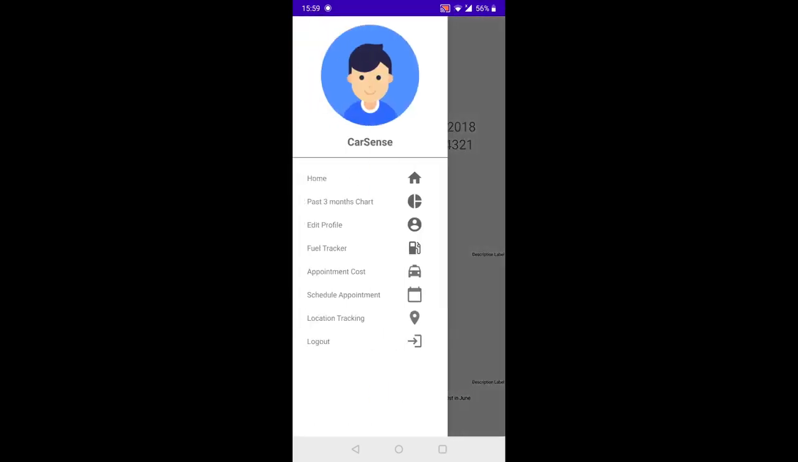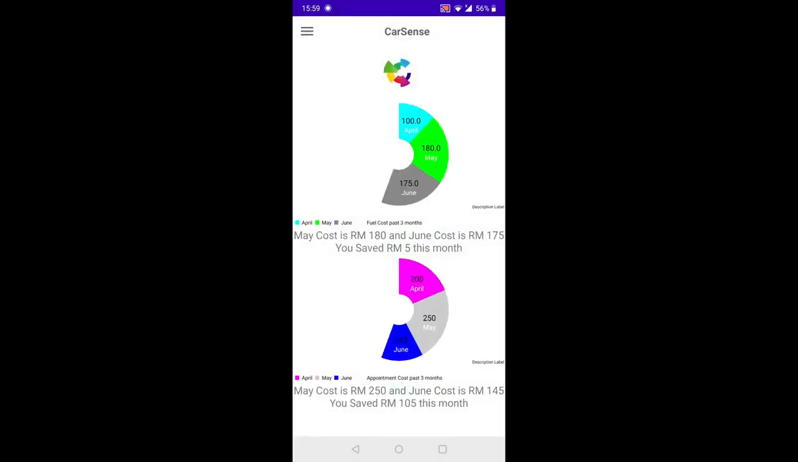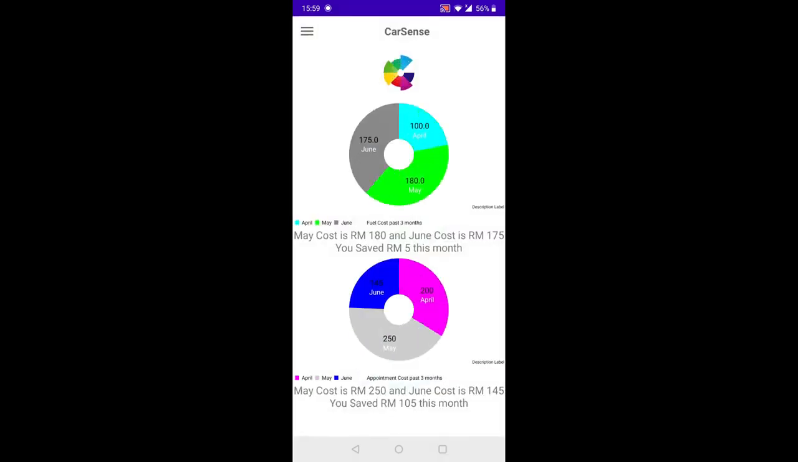Okay, so I'll move on to the past 3 months chart. As you can see here, the data is of course different, with the May cost 180 ringgit, June cost 175, and users, they save 5 ringgit this month for fuel cost, and May cost 250, June cost 145, they save 105 ringgit this month for their appointment cost, as you can see here. So of course users, they can also play around with the chart as well, and they can view it more clearly by clicking on it.